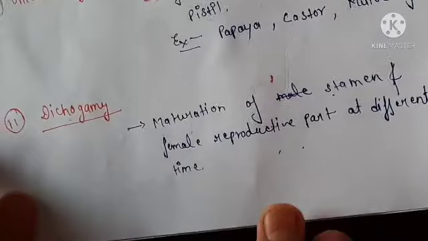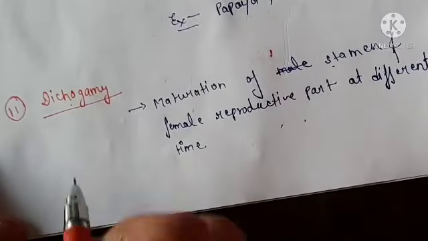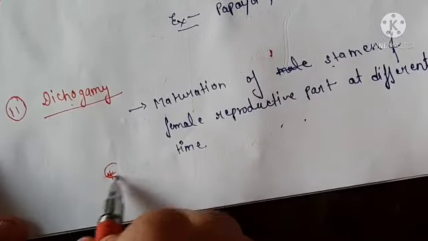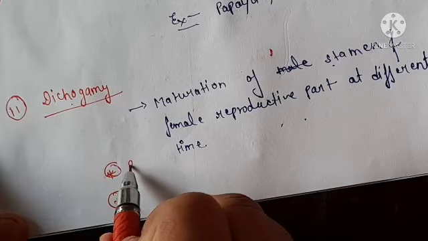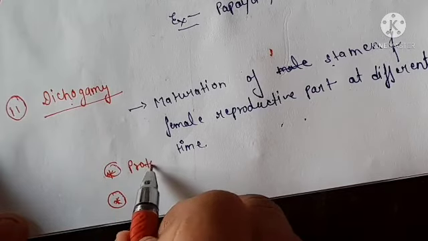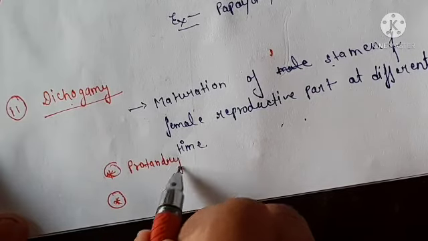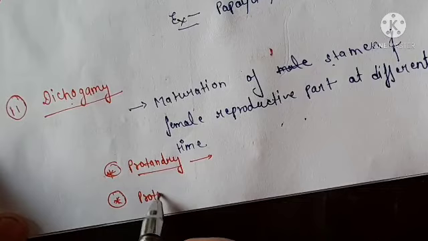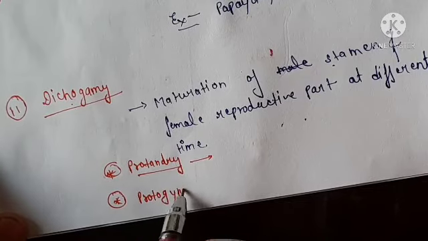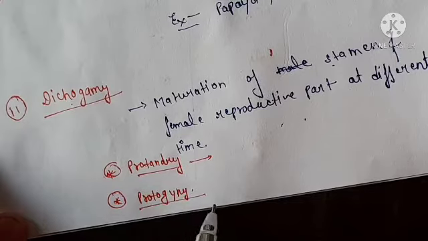We will discuss the two terms so you can understand more clearly. What are the two terms in dichogamy? The first one is protandry, and the second one is protogyny.